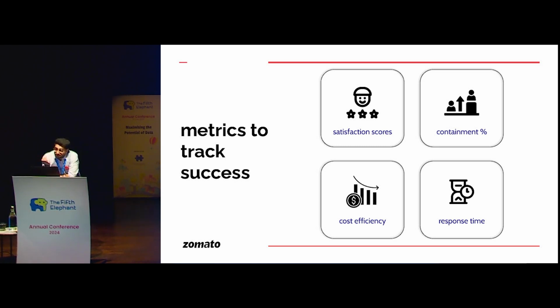But how do we define the cost of the new system? It will be the cost of running the AI, because it has some cost. It is not zero, as we all know. And the additional cost of escalating. So to make my solution more cost efficient, I need to increase the containment percentage so that it is able to offset the cost increase done by AI. Am I clear here? Right.